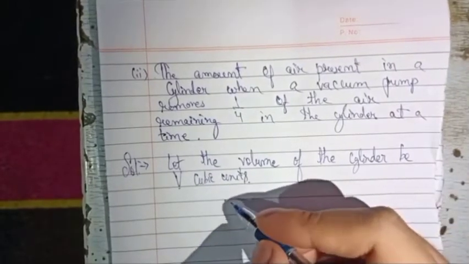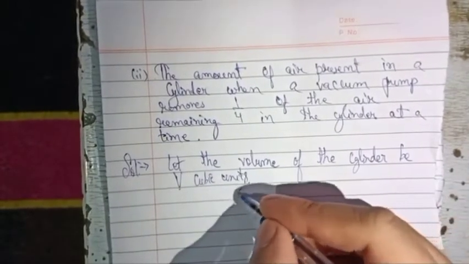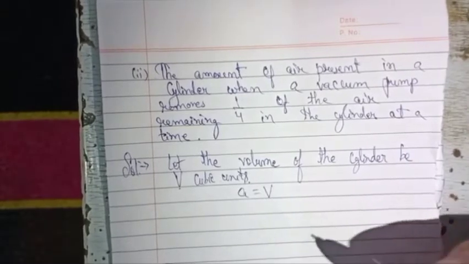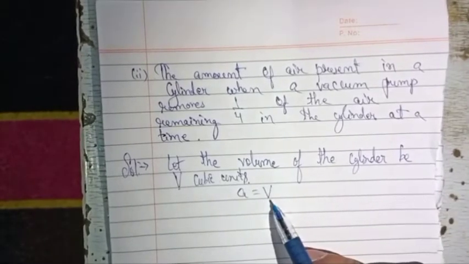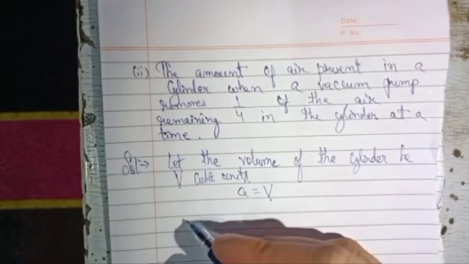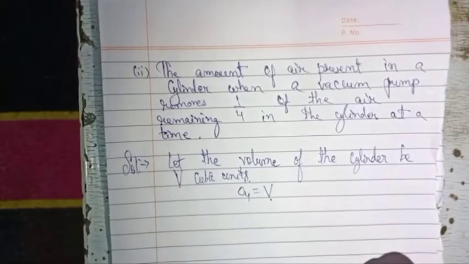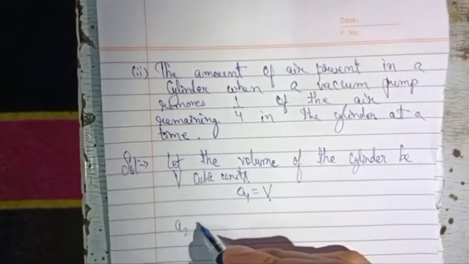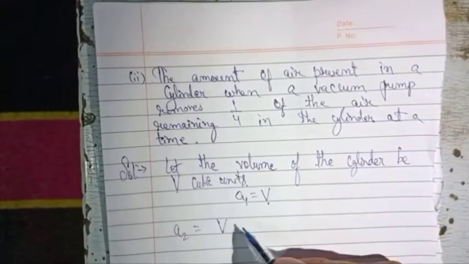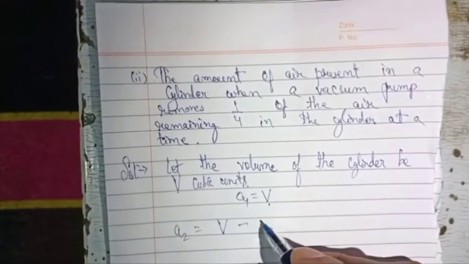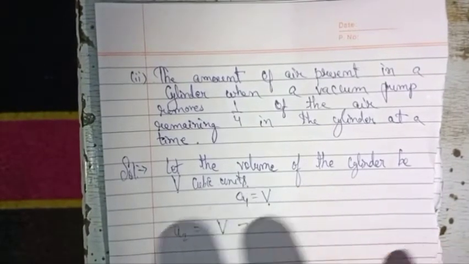Okay, therefore if we want to form the AP, the first term will be what? V only. That means the volume of the cylinder, firstly the volume of the cylinder was V. Now the second term, that means first term is represented by A1, then second term A2 will be equal to V minus, now according to the question, just read the question.